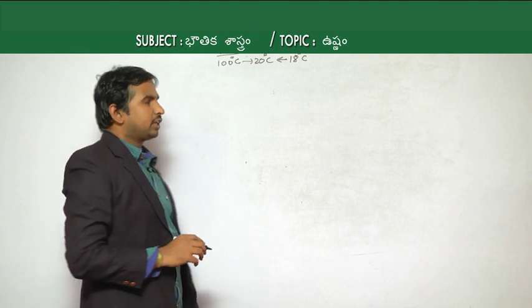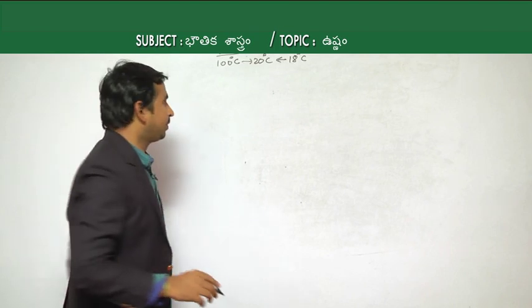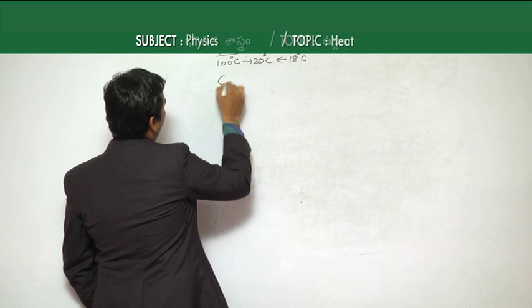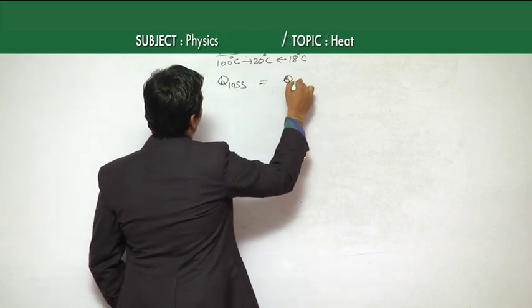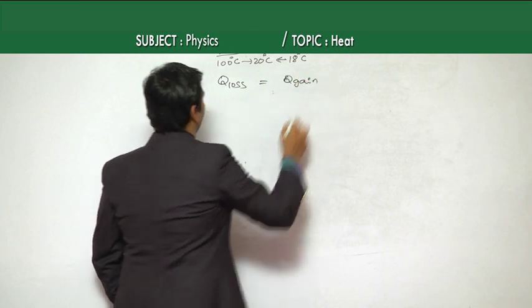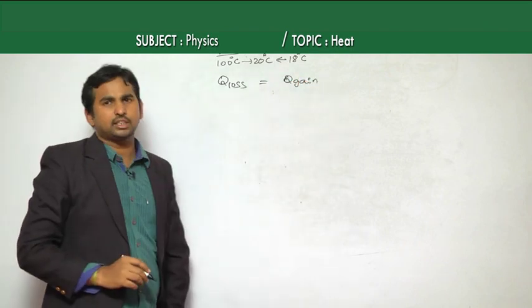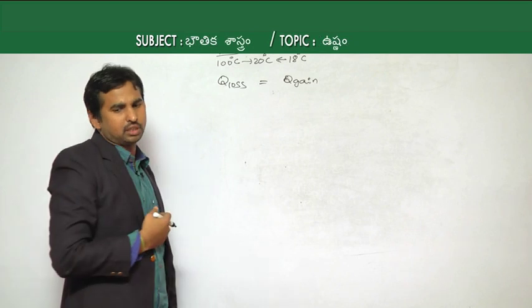Now the amount of heat energy lost by the hot body, according to the principle, is equal to the amount of heat energy gained by the water.